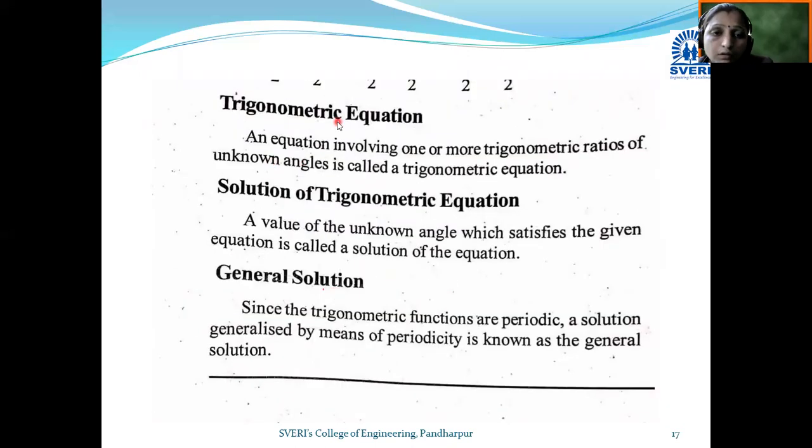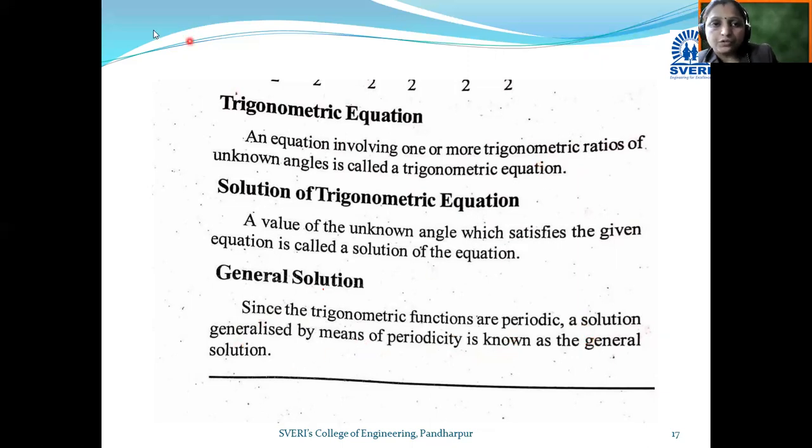Now let's see trigonometric equation. What is meant by trigonometric equation? An equation involving one or more trigonometric ratios of an unknown angle is called a trigonometric equation. That means finding the value of the unknown angle is called the solution of the trigonometric equation. And what is the general solution? Since the trigonometric functions are periodic, a solution generalized by means of periodicity is known as the general solution.